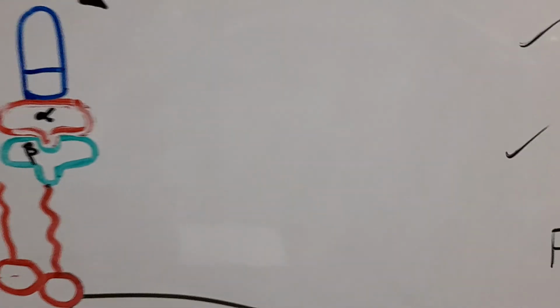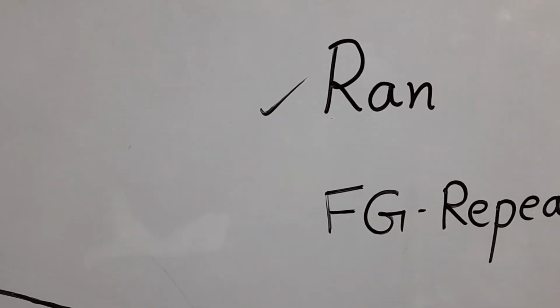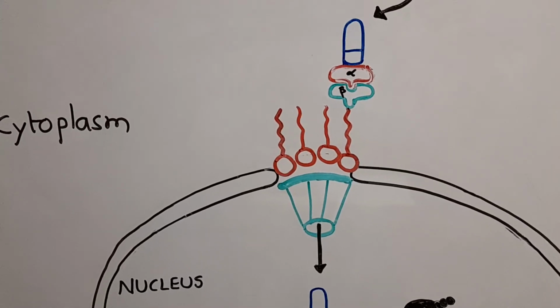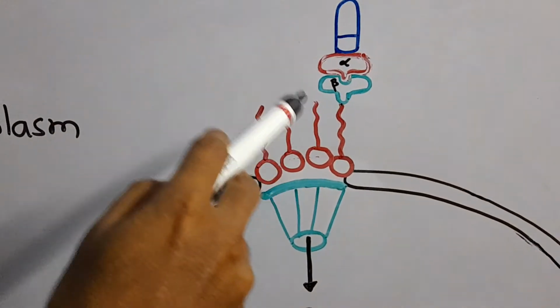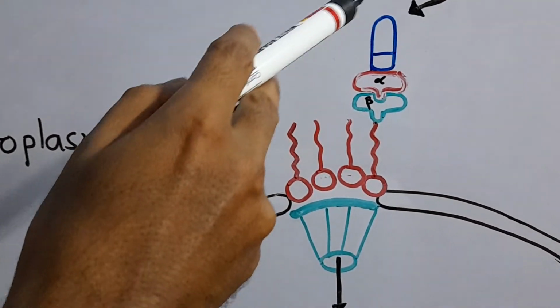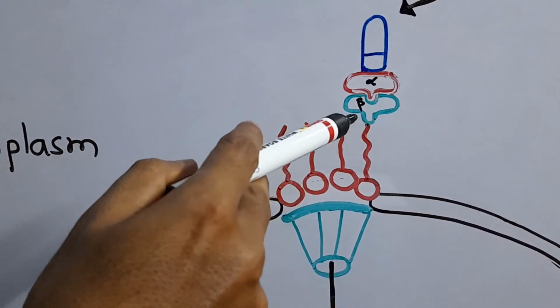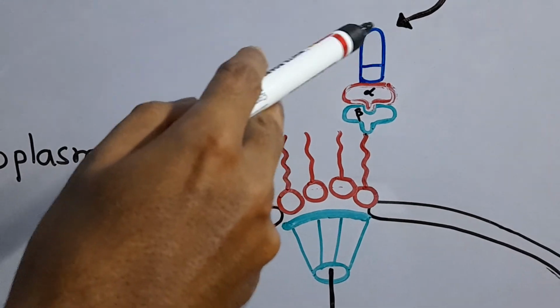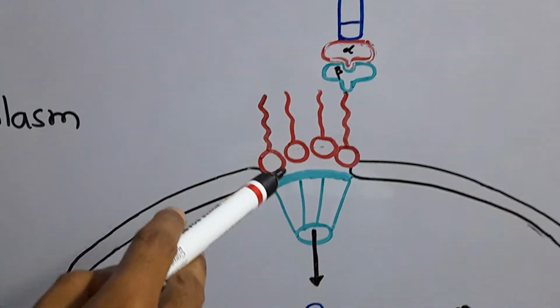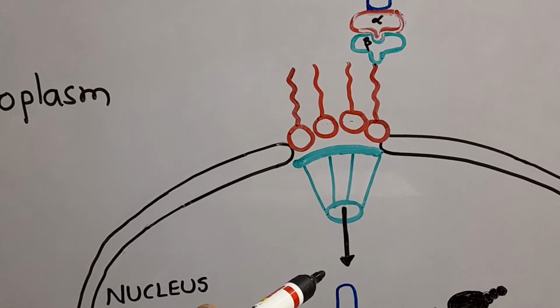These are called phenylalanine glycine repeats. After the attachment of this complex to this fibril, the complete protein part, including importins and cargo, is transported into the nucleoplasm.